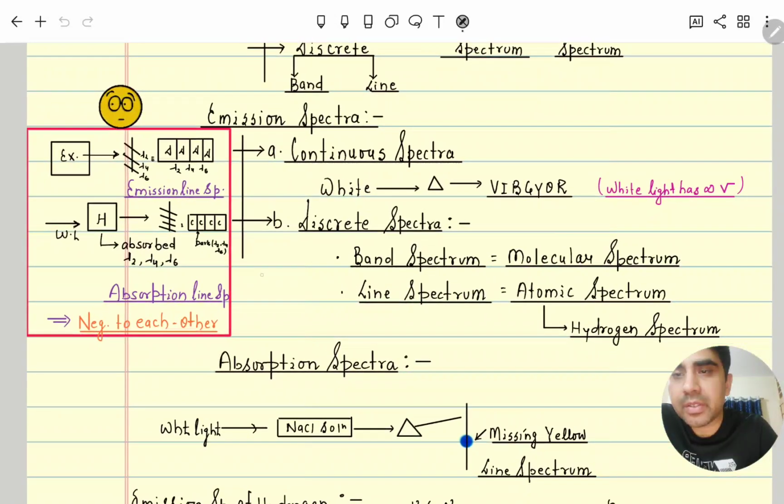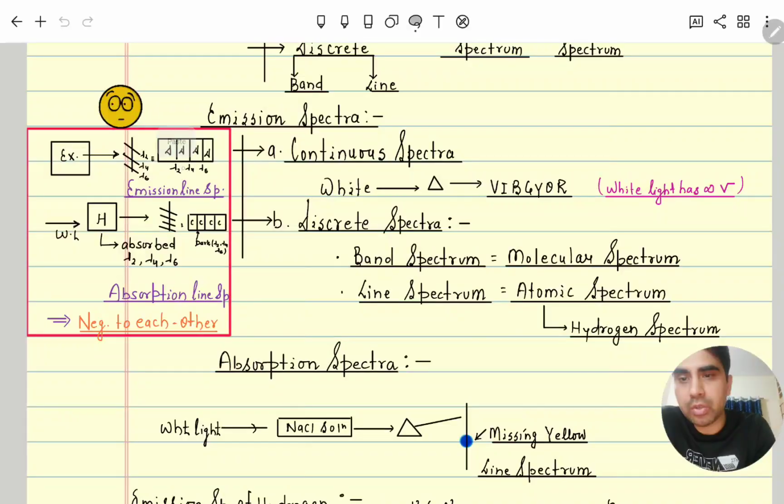See here, if any atom is excited, what happens after excitation? It releases energy so that it goes to the ground state. Let's suppose it releases lambda 2, lambda 4 and lambda 6.